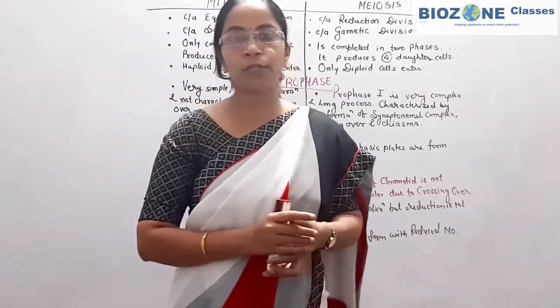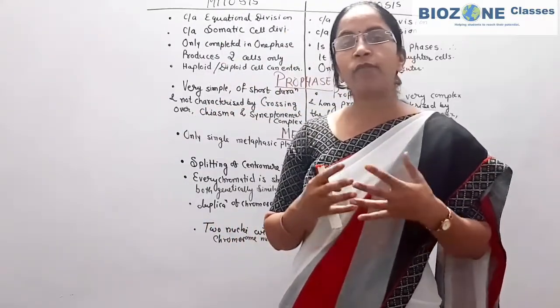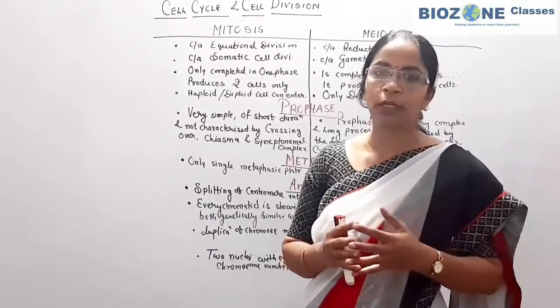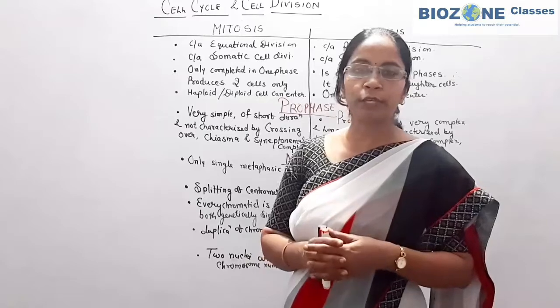The importance we already studied, what is the importance of mitosis and the exact importance of meiosis division, when we studied the mitosis and meiosis division phases.